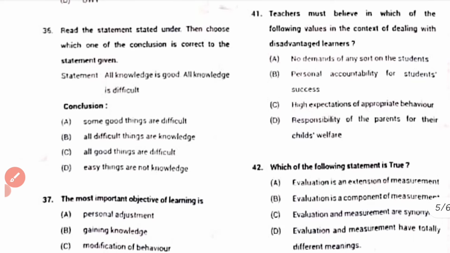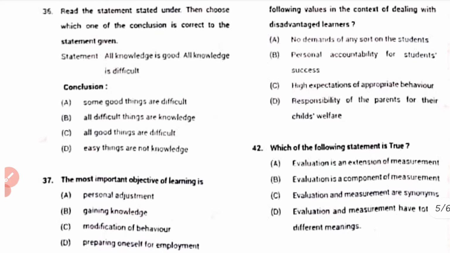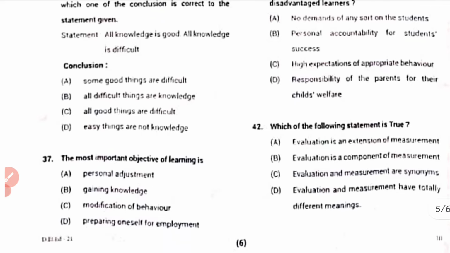And 36. Read the statement stated under, then choose which of the following conclusions is correct for the statement given. Statement: all knowledge is good, all knowledge is difficult. So for this, the correct answer is A, some good things are difficult.